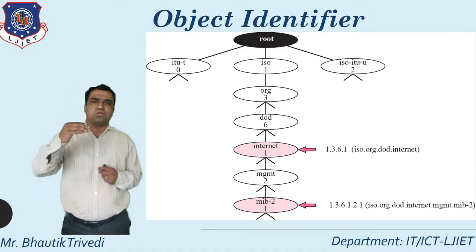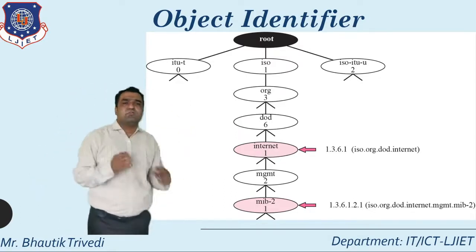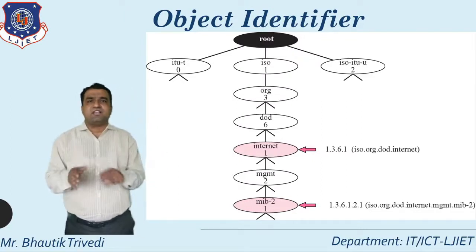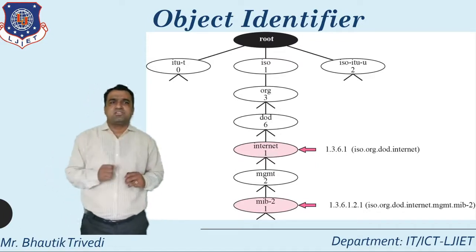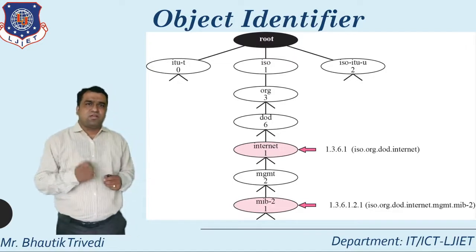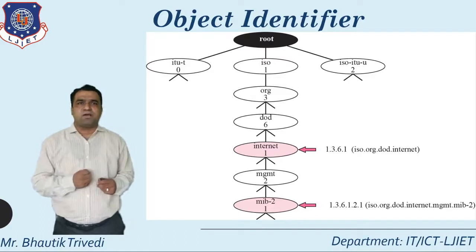In this particular diagram, the main node is considered the root node, and from that the different nodes are divided. Whenever you talk about the concept of SMI, fully focus on the object identifier part.